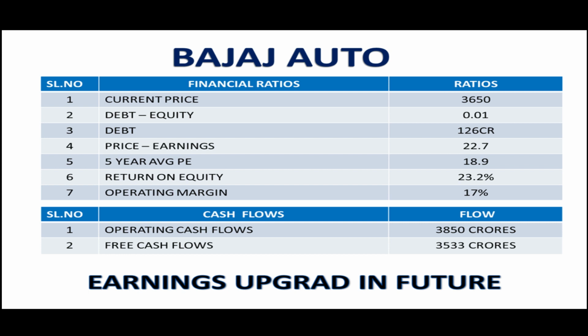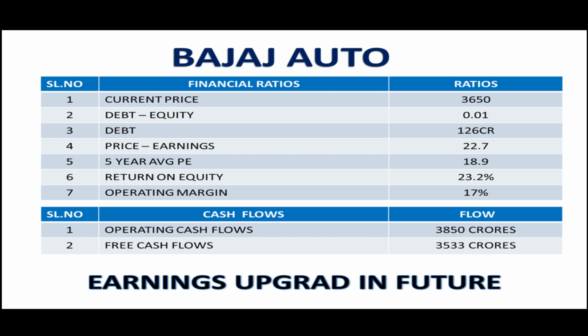So the debt to equity is 0.01. The company has a debt of 126 crores. The price to earning is 22.7. The 5-year PE is 18.9, and return on equity is 23.2%. Operating margin stood at 17%.